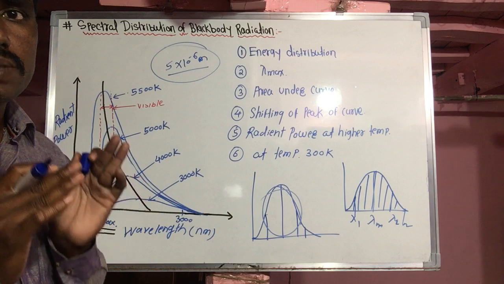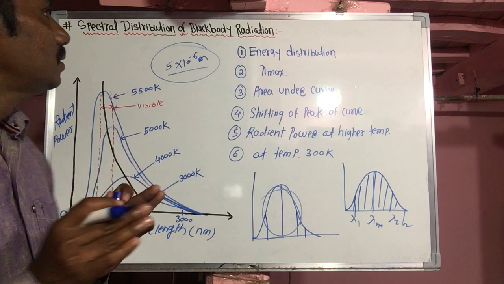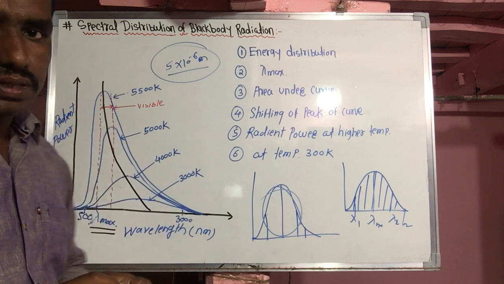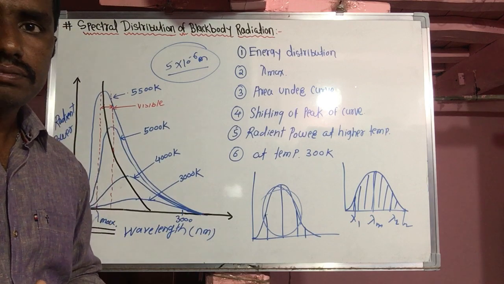That's it about the spectral distribution of black body radiation.